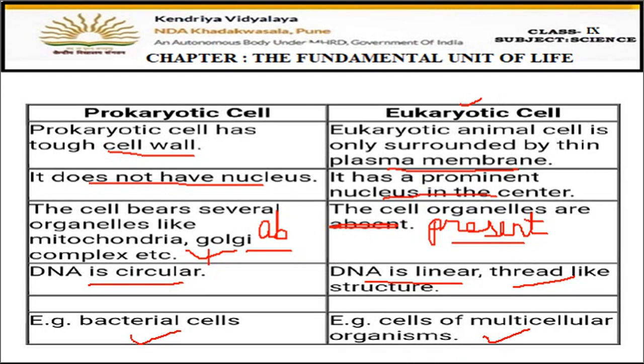Students, please make this change here, that prokaryotic cells do not have the cell organelles. They do not have cell organelles like mitochondria, Golgi complex, whereas in eukaryotic cells the cell organelles are present. Please keep this change in mind.